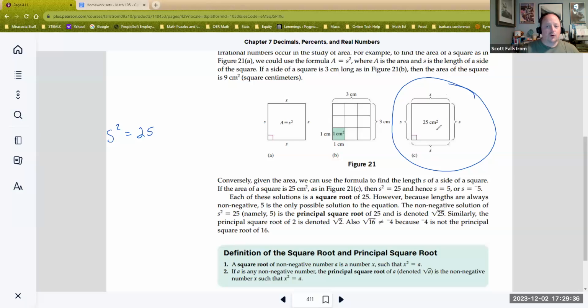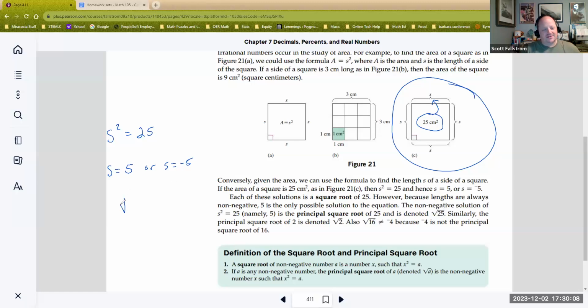So square rooting is going back from the value, which would be like the area, and trying to find the side of the square. So when we write this out, s squared equals 25. Just understand there are two solutions to this, right? S could equal 5. The side length could be 5, or the side length could be -5. Okay. So there are actually two square roots.